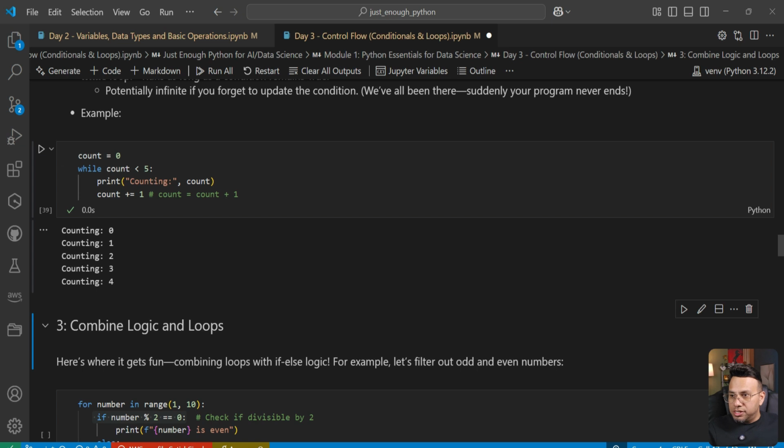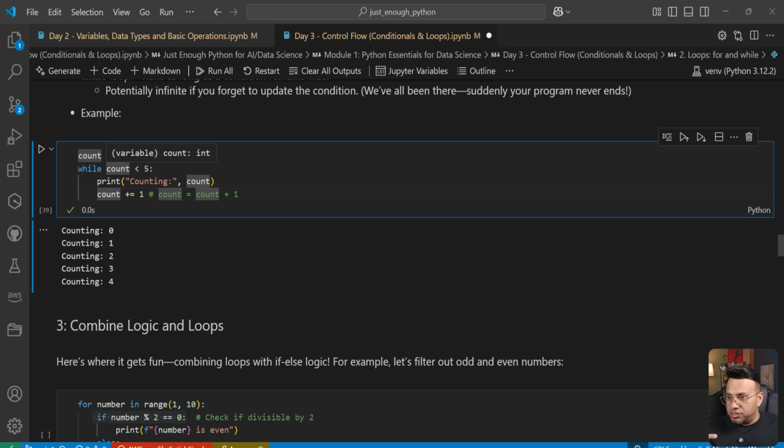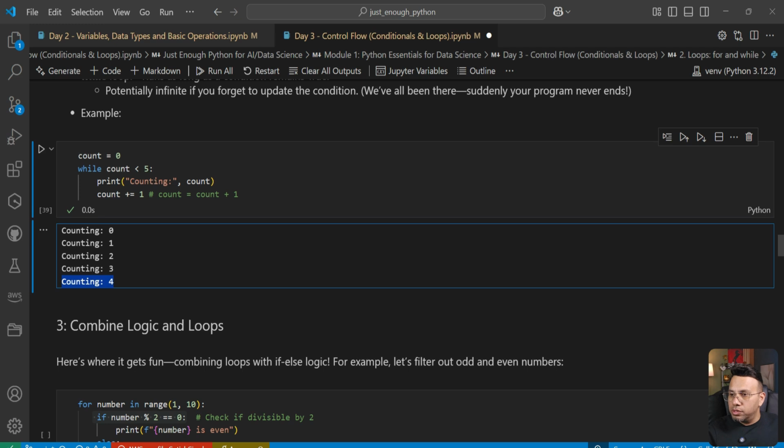So, as you can see, we looped through, we kept on incrementing this count and we kept on checking for each iteration whether the count is still less than 5 or not. And if it's less than 5, we kept on printing, counting 0, 1, 2, 3. Once the count was 4, this statement would make it 5.